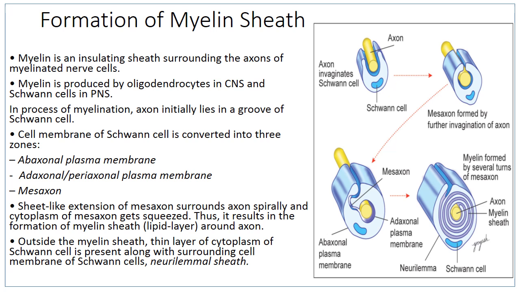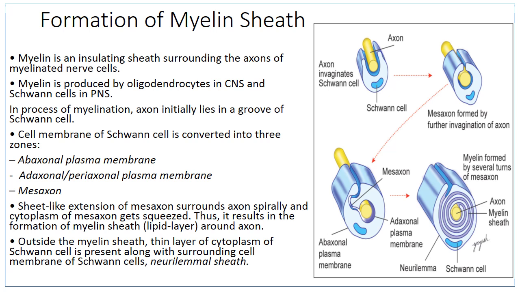The cell membrane of the Schwann cell is converted into three zones. Abaxonal plasma membrane is exposed to the exterior environment. Adaxonal lies in contact with the axon. Mesaxon is the double membrane fold that connects the abaxonal and adaxonal membranes.